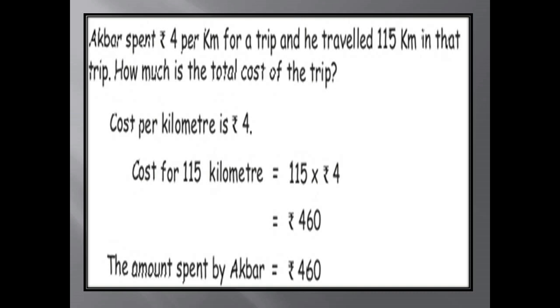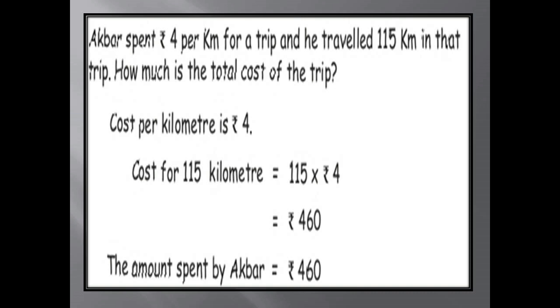Akbar spent rupees 4 per kilometer for a trip and he traveled 115 kilometer in that trip. How much is the total cost of the trip? Let us see. Cost per kilometer is rupees 4. For 1 kilometer, he is spending rupees 4. Cost for 115 kilometer.